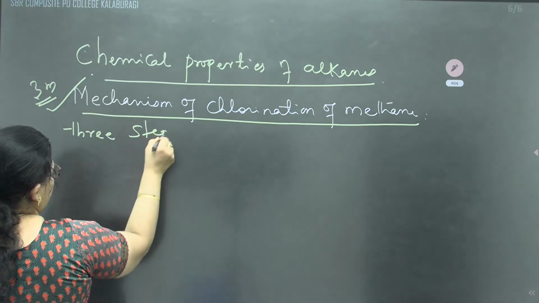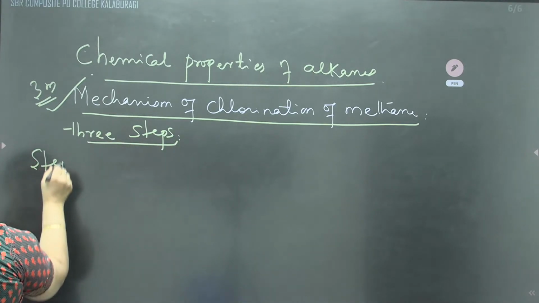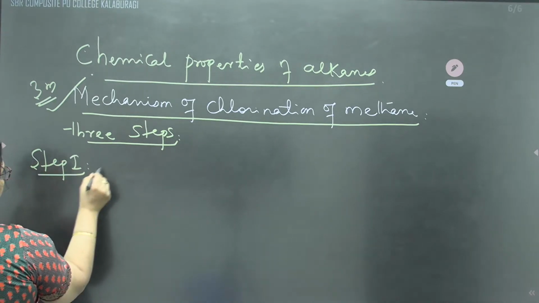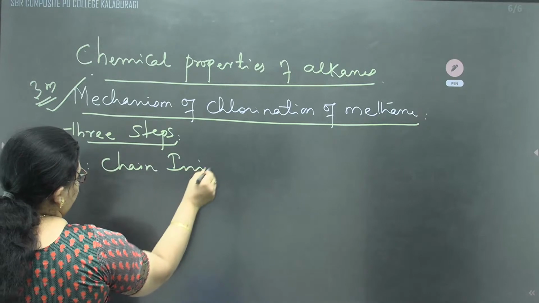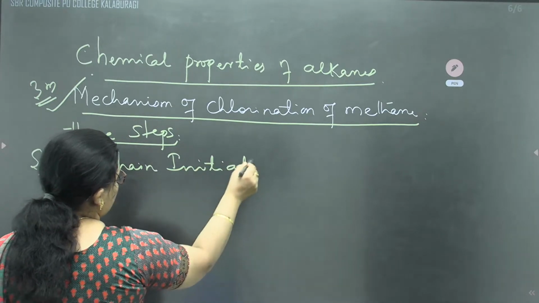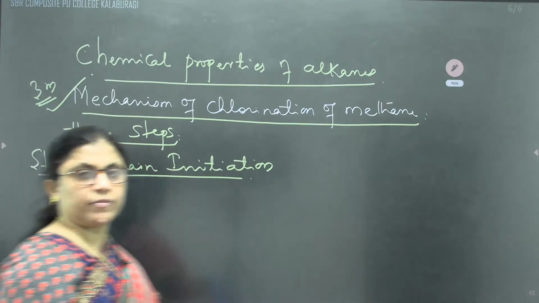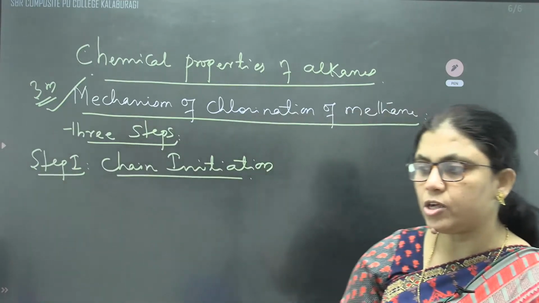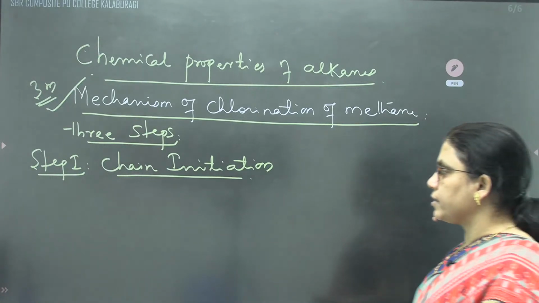Step 1 is called chain initiation. Initiation, the name itself indicates that you are going to initiate, or start up, the reaction.